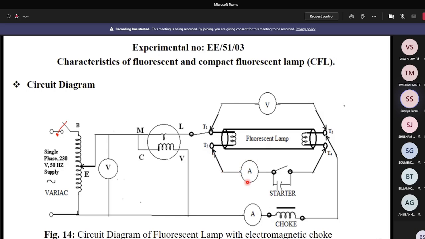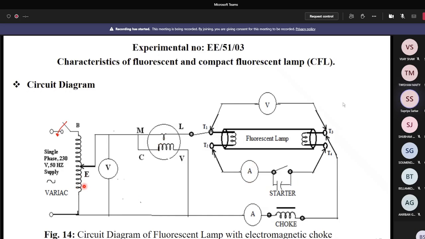And if it has a higher rating ammeter, 0 to 1 or 2 ampere, the deflection of the ammeter is also very little. But here you use the 0 to 500 milliampere ammeter, so at the starting condition, you can follow some deflection in this ammeter. Here you can follow the deflection, but here you can see or may not see, and here also you can see or may not see, for the very low voltage.